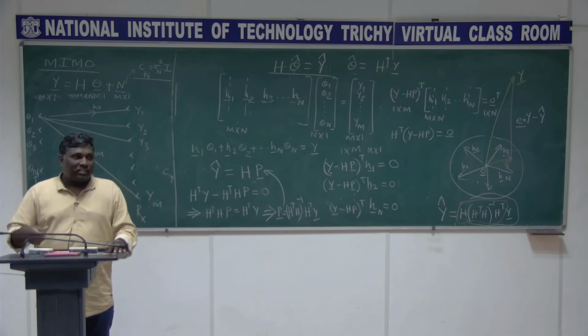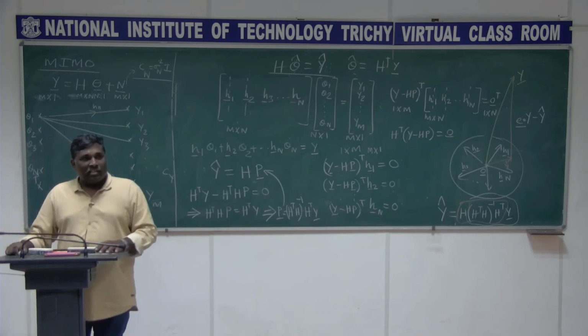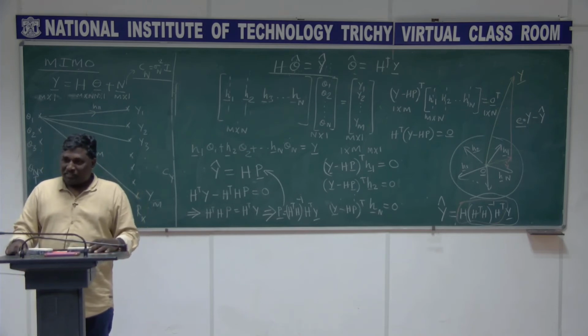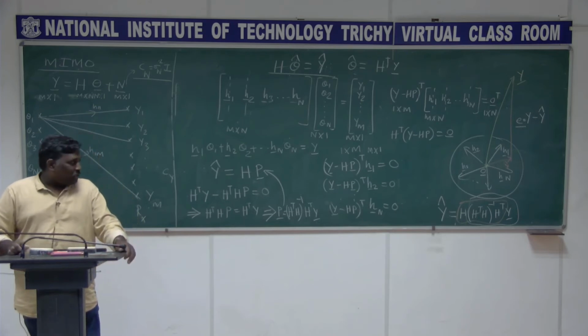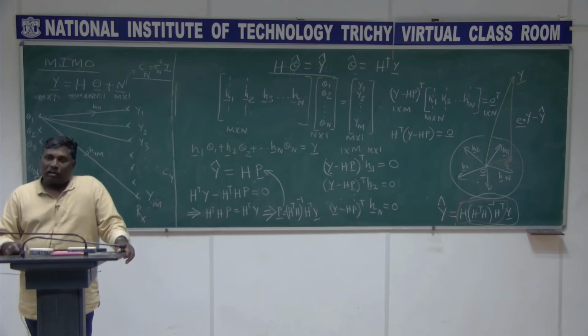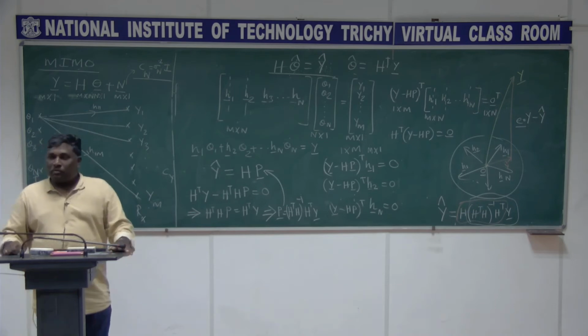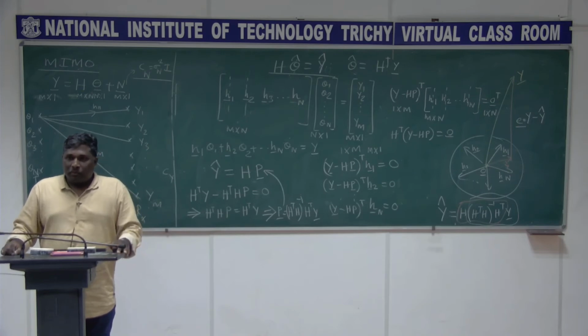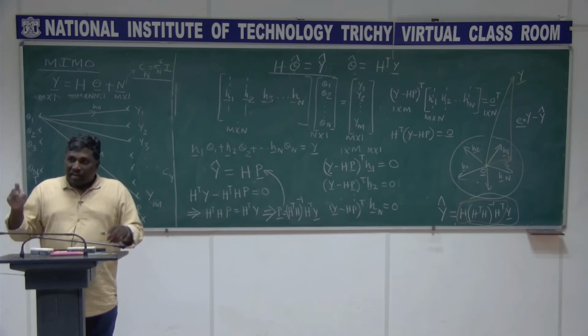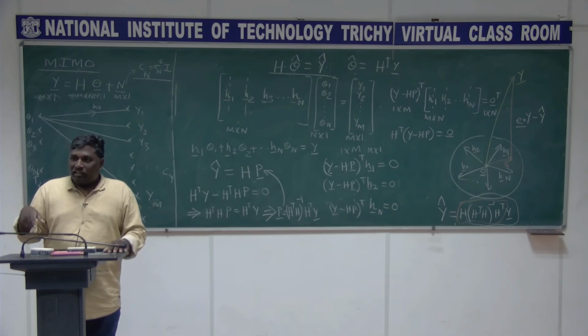You have to make sure that first of all it is a square matrix, and second, even if it is a square matrix, you have to see whether it is invertible or not. Two things are there, right? But this is the expression. Suppose H is square, and I am saying that H is invertible, in that case this projection matrix is going to be simply I. It is just the identity matrix. It means that already this y lies in the column space of H.